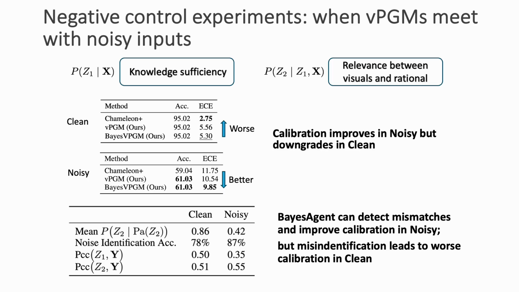We find that our method can detect mismatches through latent variables and thus improves calibration. But meanwhile, identification of mismatch leads to worse calibration on clean data. This opens the gap for future research, like how to optimize overlapping variables to avoid this from happening.